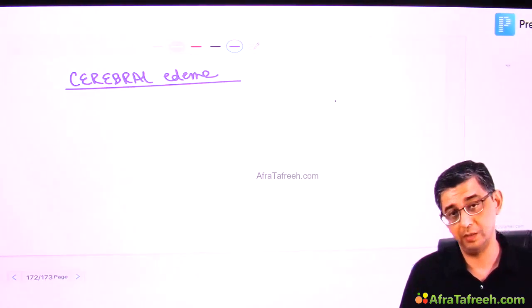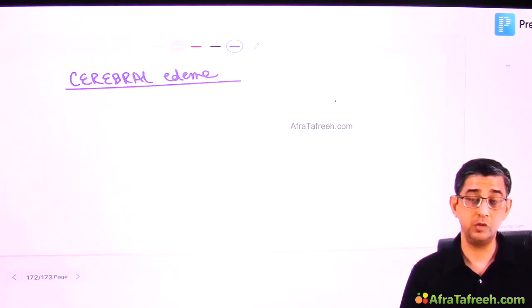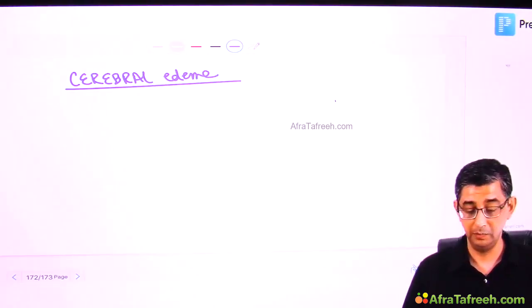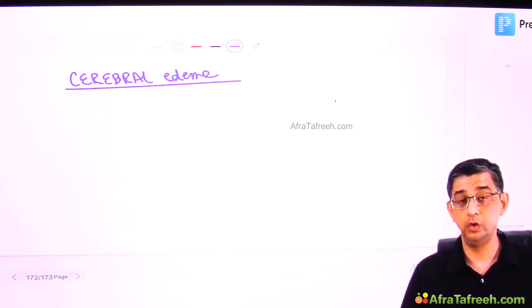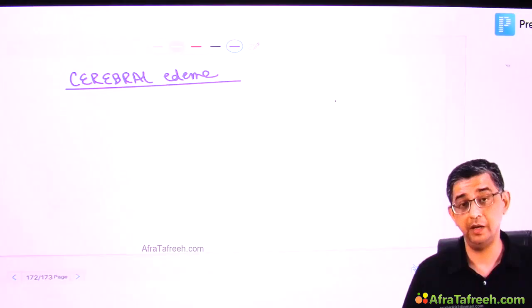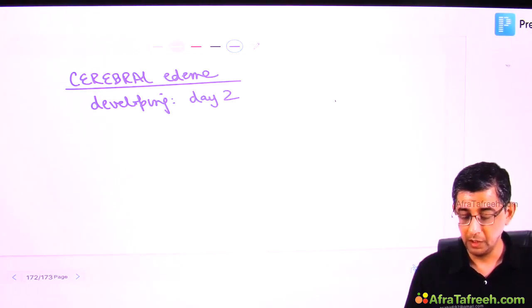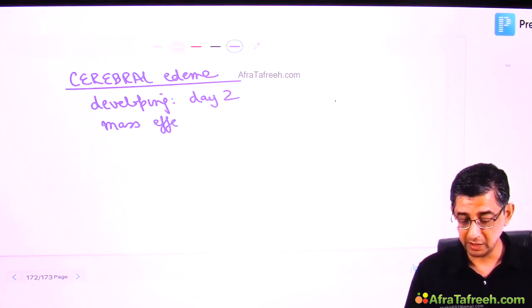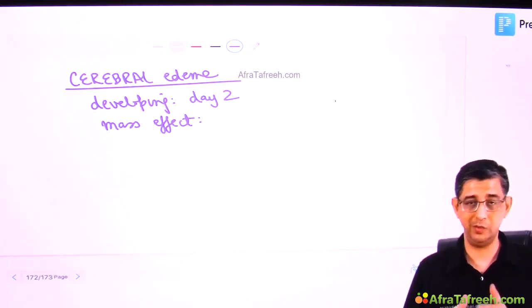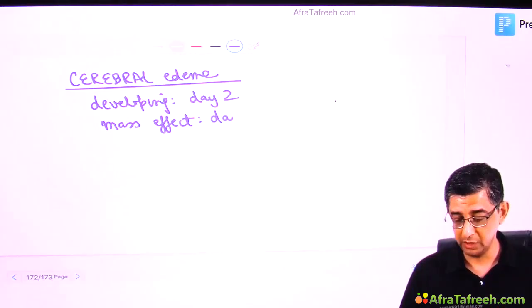I mean, when do you have cerebral edema and what is the type of cerebral edema? First of all, I want you to remember that in stroke, the type of cerebral edema that develops would be cytotoxic. In neurocysticercosis or brain tumor, there is a vasogenic cerebral edema, but here it is going to be a cytotoxic cerebral edema, which will be seen usually by day 2. In fact, in some cases, it might become so severe that it might start causing a mass effect. That is, the swelling will contribute to pressure on the ventricles as well. The mass effect will usually come by day 10.